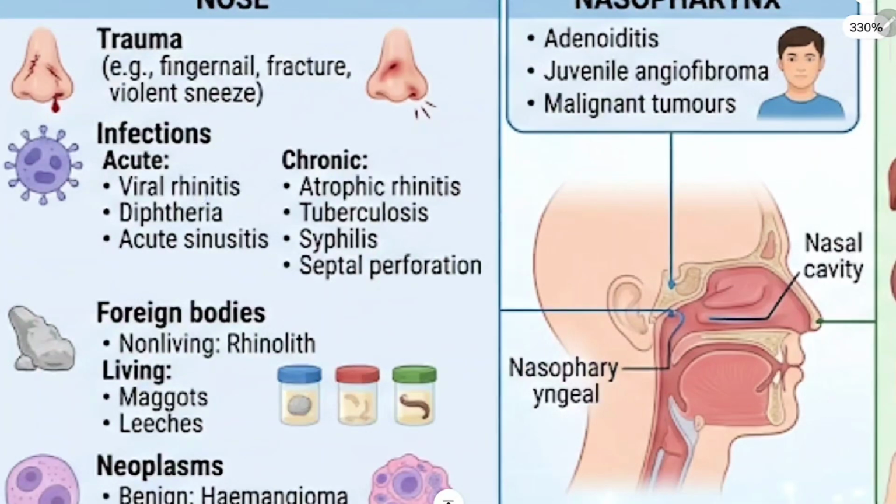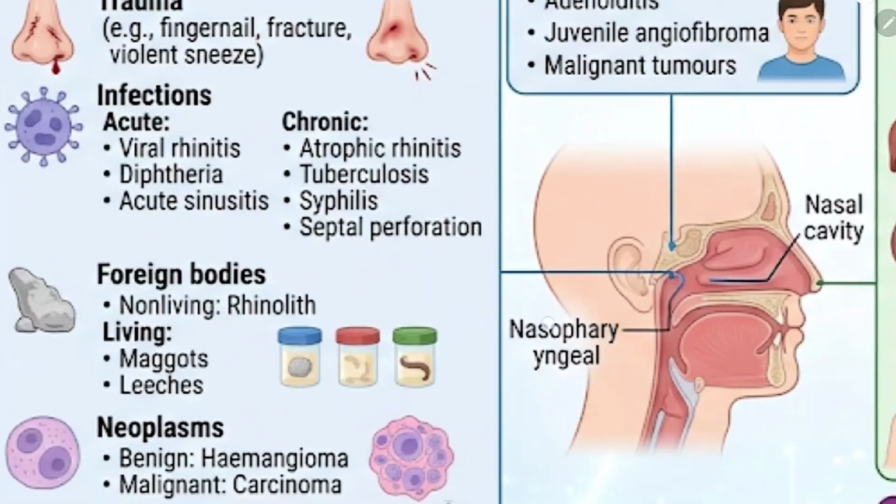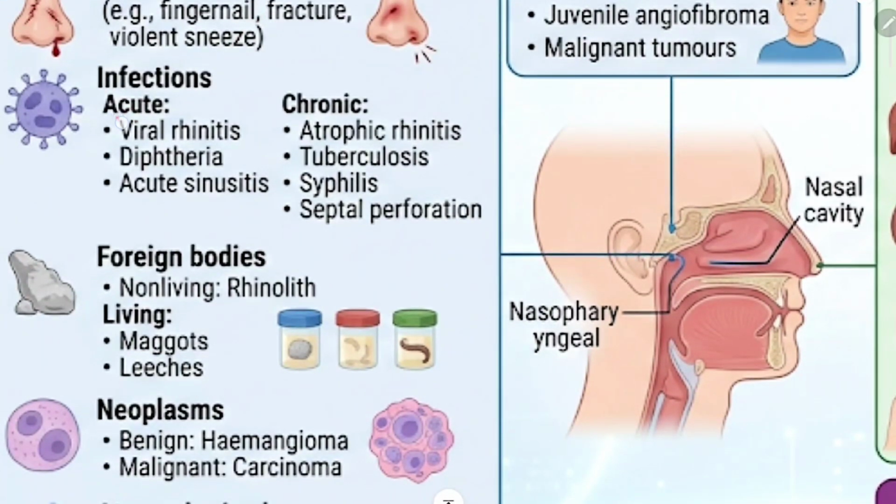Any trauma to the nose by fingernail, by fracture or due to violent sneeze can rupture the little plexus or the Kiesselbach plexus and can cause epistaxis. Then it can be due to infections, which can be acute infections like viral rhinitis, diphtheria or acute sinusitis, and chronic like atrophic rhinitis due to the crust. While we remove the crust of atrophic rhinitis, there is epistaxis. Also due to TB, syphilis and septal perforation.